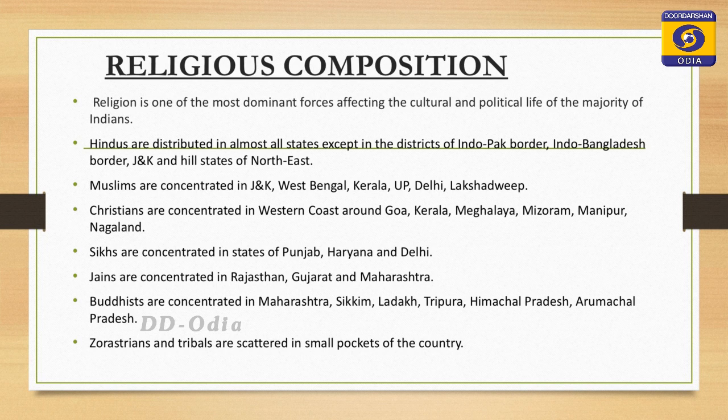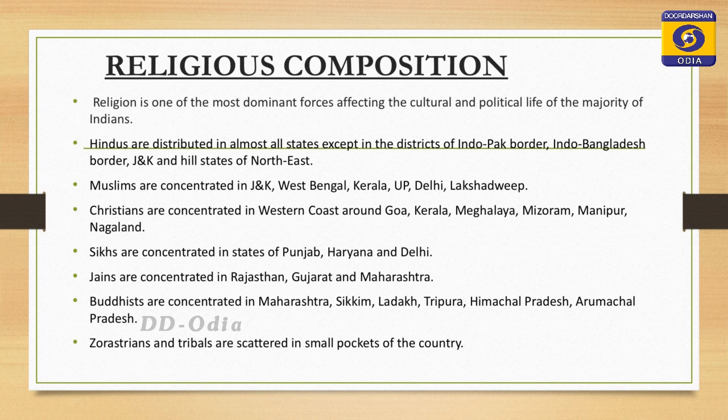Hindus are distributed in almost all the states except the districts of the Indo-Pak border, the Indo-Bangladesh border, Jammu and Kashmir and the hill states of the northeast. Muslims are concentrated in Jammu and Kashmir, West Bengal, Kerala, Uttar Pradesh, Delhi and Lakshadweep. Christians are concentrated on the western coast around Goa, Kerala, Meghalaya, Mizoram, Manipur and Nagaland.